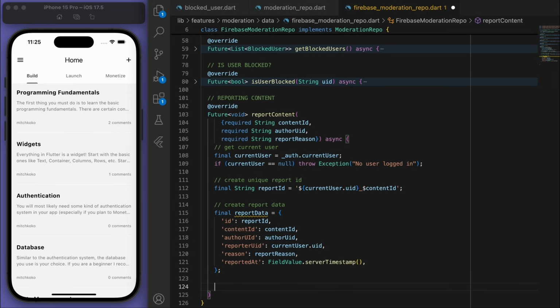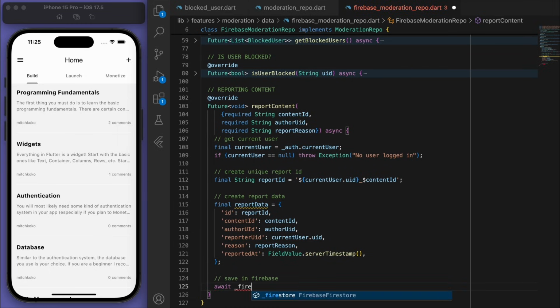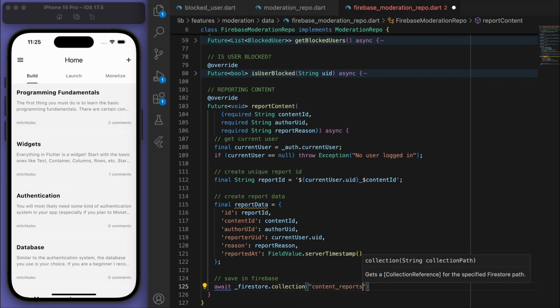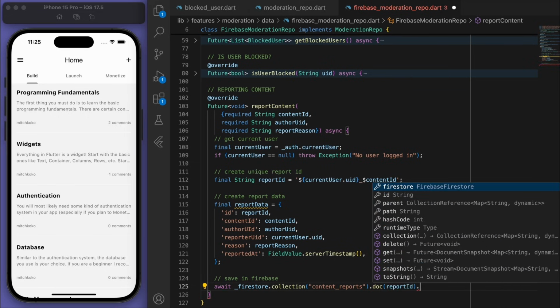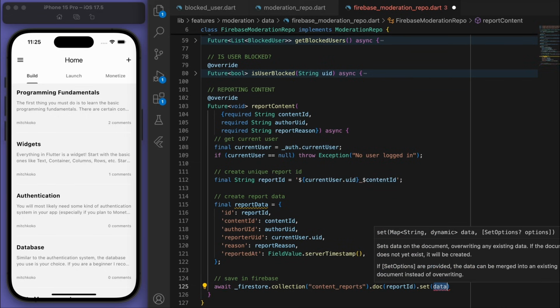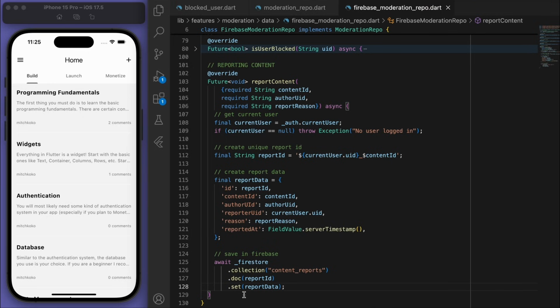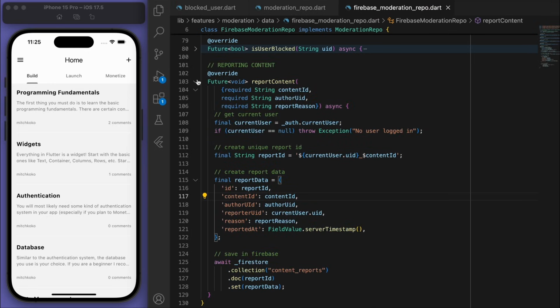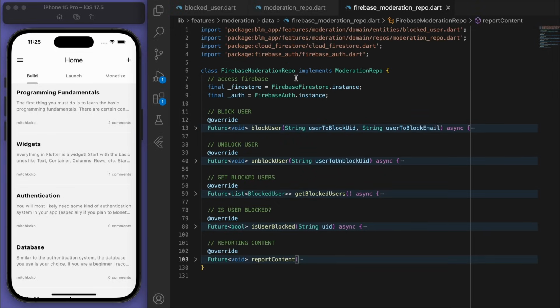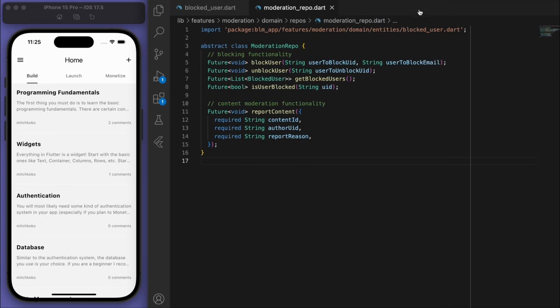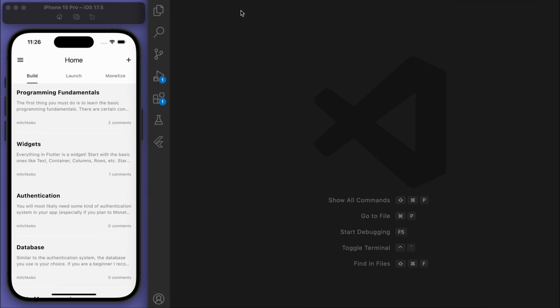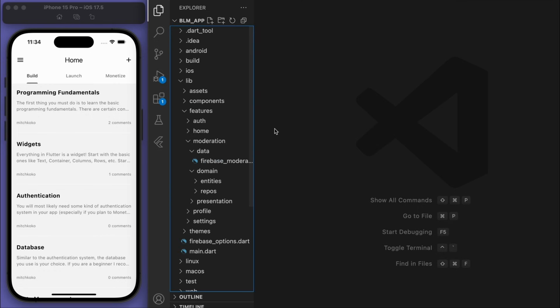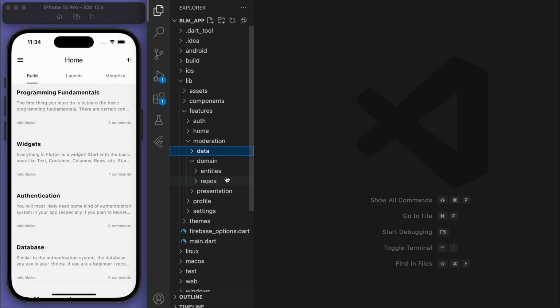And so once we've got all that, let's save it in our Firebase. Cool. So that's all the implementation in terms of the Firebase. Since we've got the data layer, we've done the domain layer.